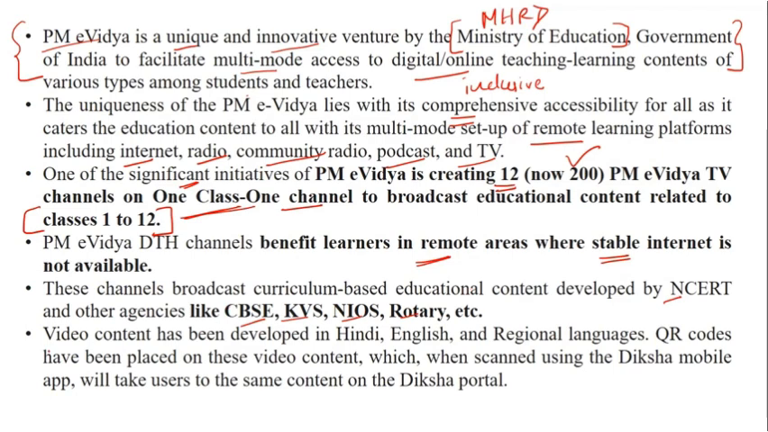Now the video content which we have is developed in Hindi, that is the language. I'm also talking about English and regional languages. Right now there are many regional channels upcoming, and there are QR codes placed on this video content. It can be scanned using the Diksha mobile app, which will help users get access to the content on the Diksha portal, right? So this is the process of working of your PM eVidya.